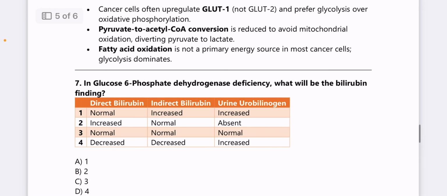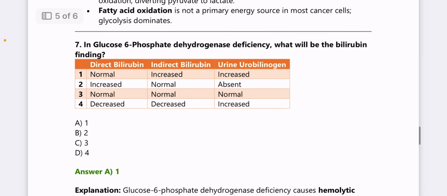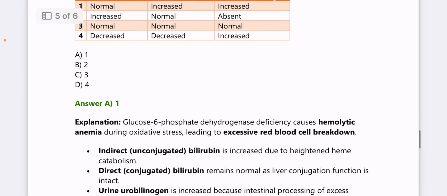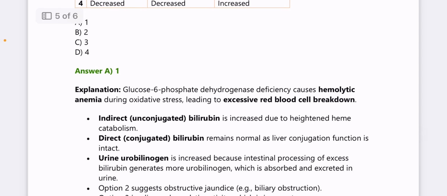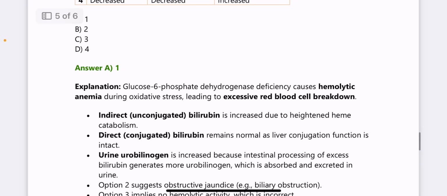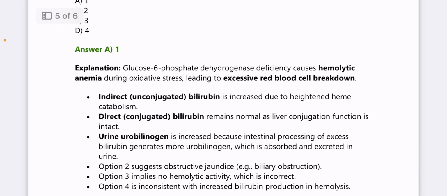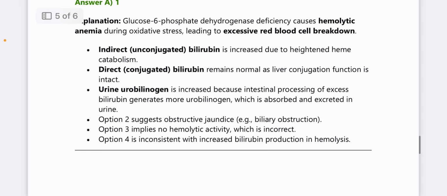Next question. In glucose 6-phosphate dehydrogenase deficiency, what will be the bilirubin finding? Answer is there will be normal direct bilirubin, indirect bilirubin will be increased, and urine urobilinogen will be increased. Glucose 6-phosphate dehydrogenase deficiency causes hemolytic anemia during oxidative stress, leading to excessive red blood cell breakdown. Indirect bilirubin is increased due to the heightened catabolism, and direct, that is conjugated bilirubin, remains normal as liver conjugation function is intact, and urine urobilinogen is increased because intestinal processing of excess bilirubin generates more urobilinogen, which is absorbed and excreted in the urine.